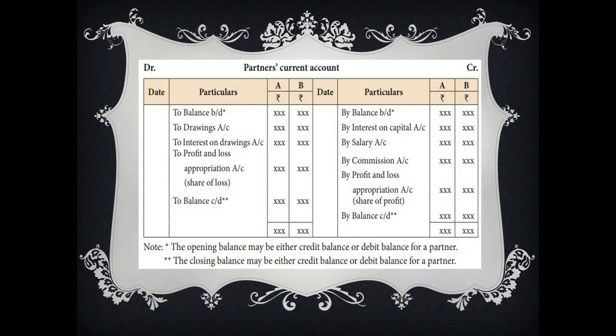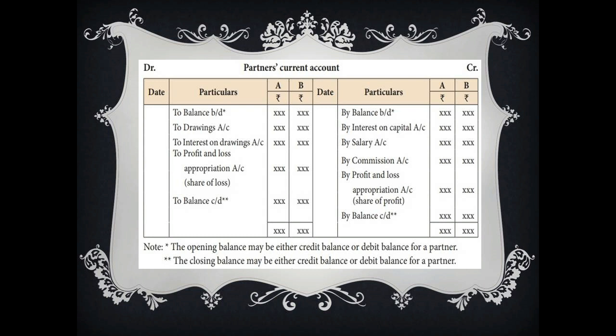The second one is current account. All other transactions like drawings, interest on capital, share of profit and loss, and any salary, commission, bonus of the partners are recorded. Some items affect the debit side and some the credit side of the current account.